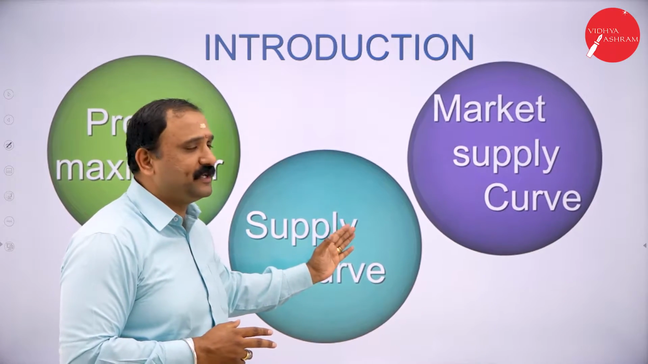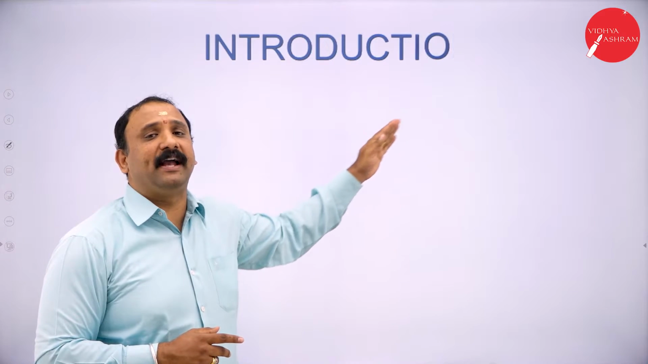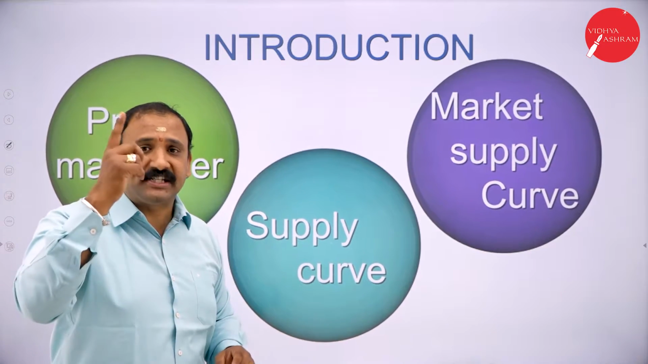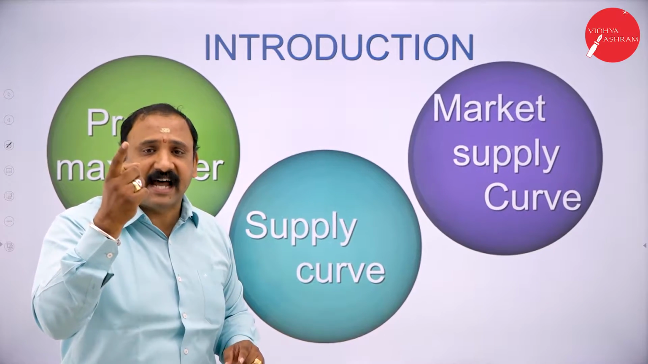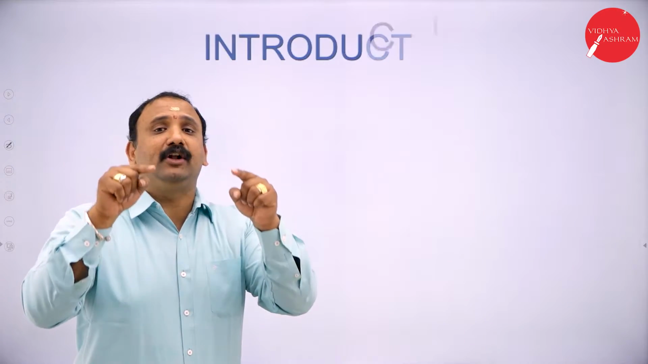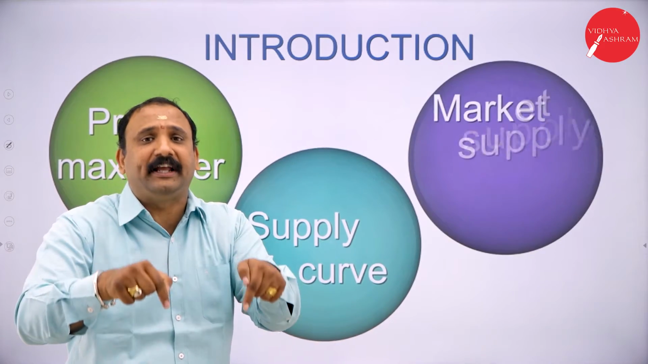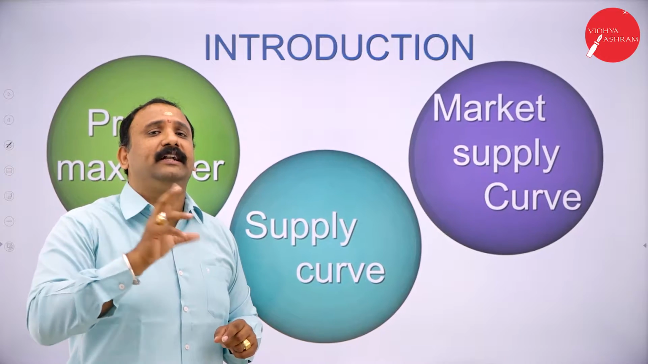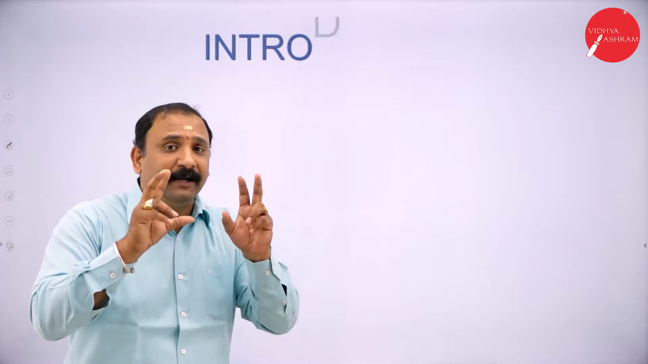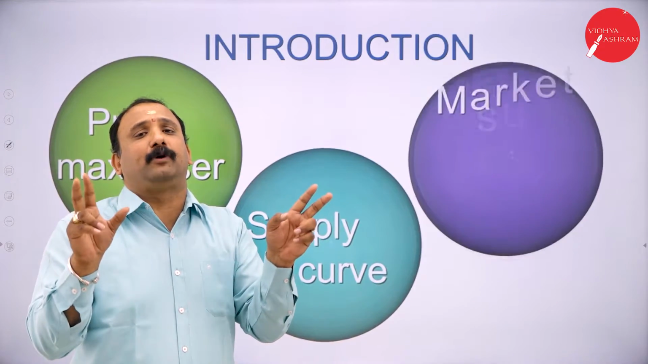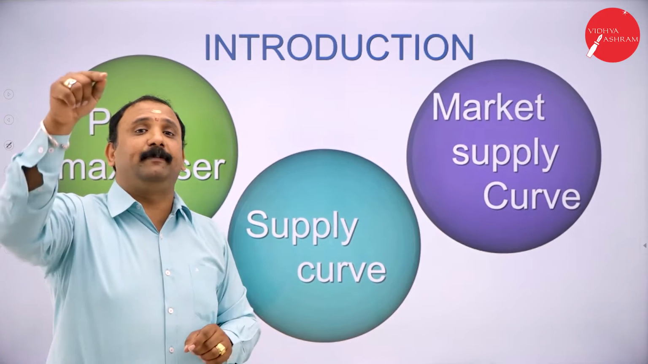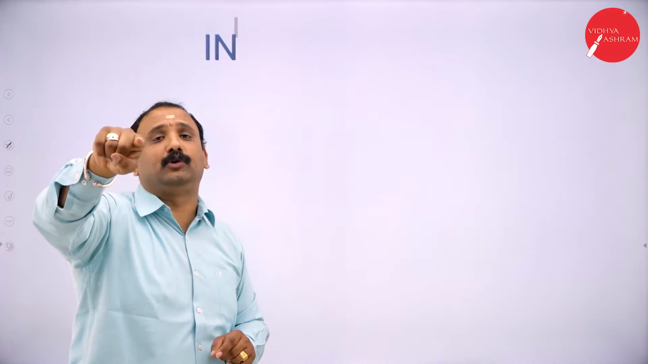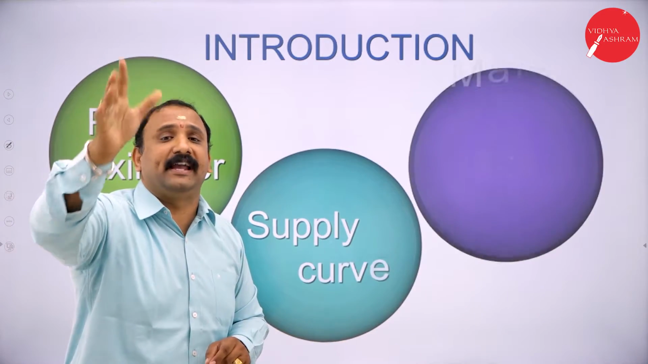Now, what is the difference between the market supply curve and the supply curve? The market supply curve will be decided upon the need for the product at that particular juncture. Which means that every time the product need not be available. Depending upon the demand for the product in the market, there will be a supply curve that would be initiated. So that is where we talk about the market supply curve.